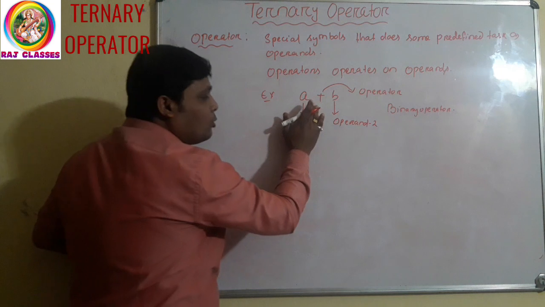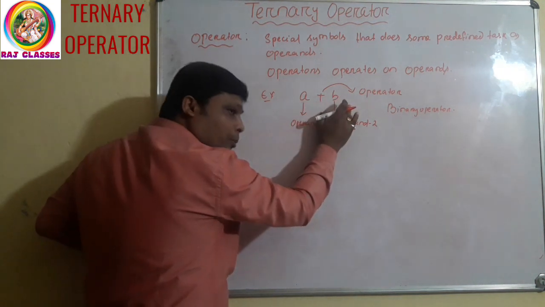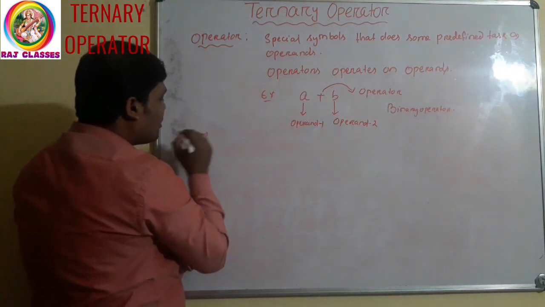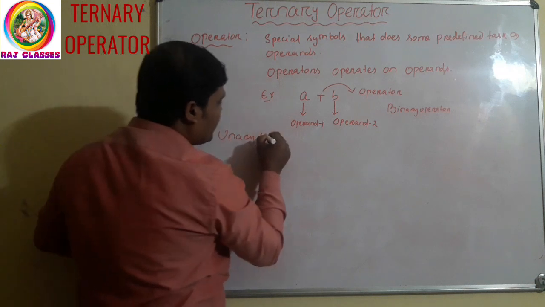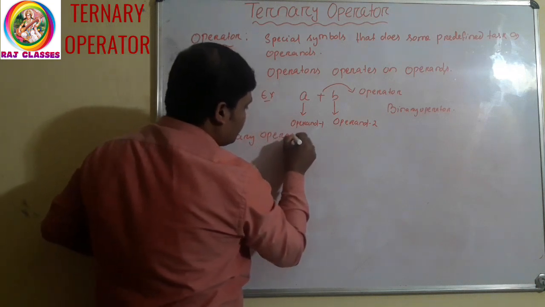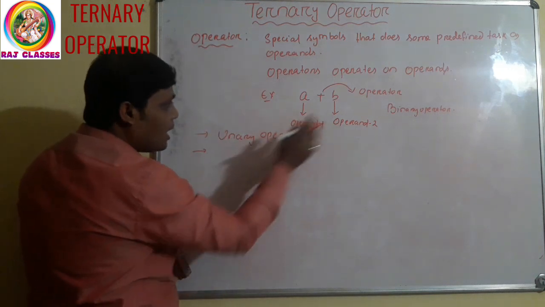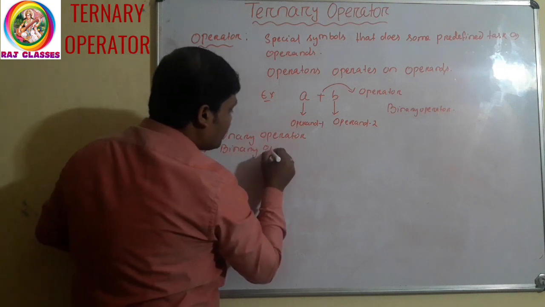So according to the number of operands, there are generally three types of operator. What are those? One is unary operator. Second one, I have already told, is binary operator.